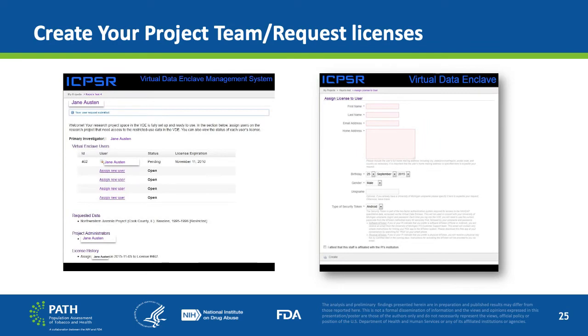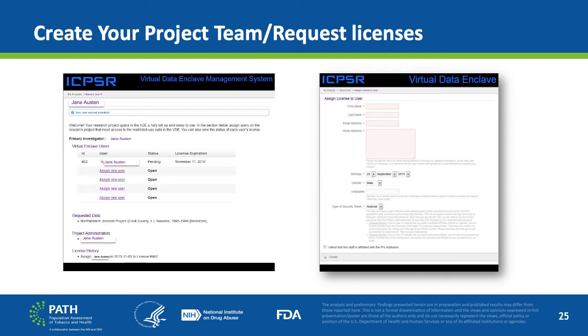User profiles for the approved project can be set up for VDE licenses on the Virtual Enclave users page shown. The project administrator can click on one of the available links to assign a new user. At this point, a new screen will appear asking for information about the new user, including name, email address, home address, birthday, gender, unique name, and type of security token.